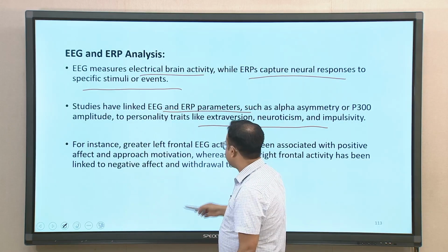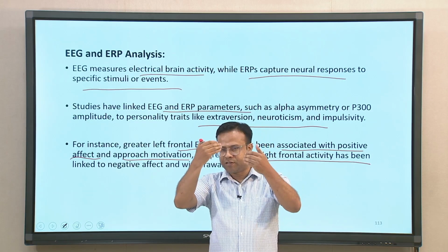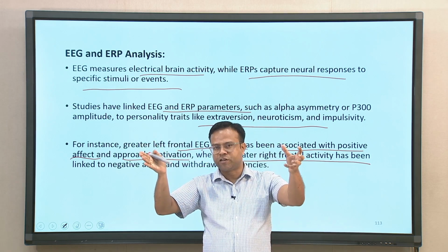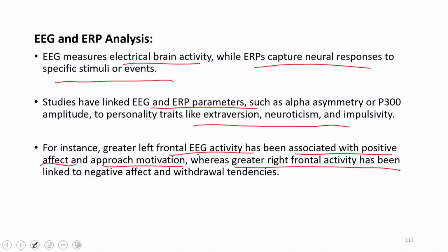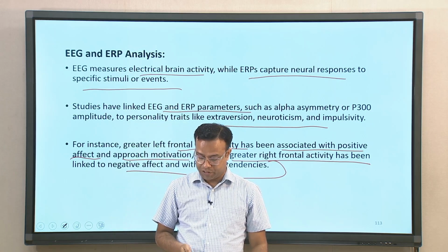For instance, greater left frontal EEG activity has been associated with positive affect, meaning positive emotions, and approach motivation, whereas greater right frontal activity, right frontal being a part of the brain. So, this is the frontal part, this is left and this is right. Based on which one is more active, certain emotions and characteristics will be reflected in your behavior. Right frontal activity has been linked to negative affect and withdrawal tendencies. So, this could be measured using EEG and ERP analysis.